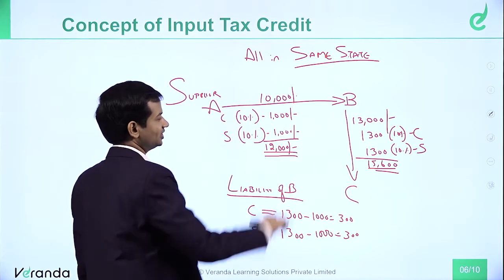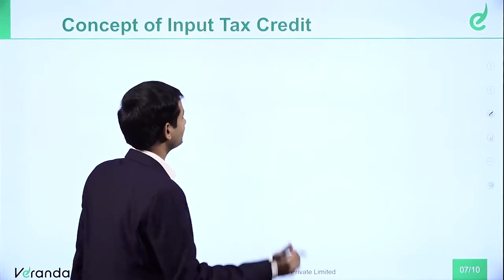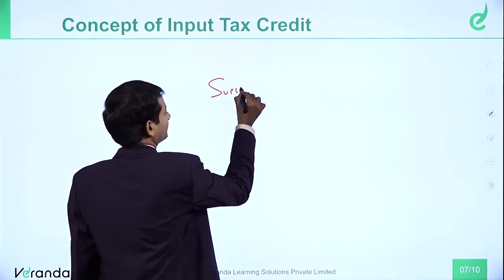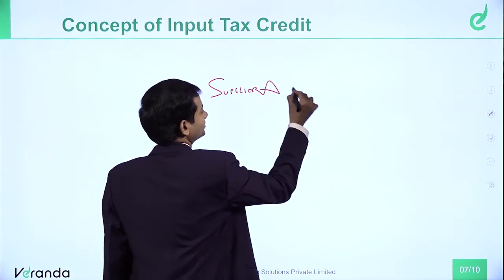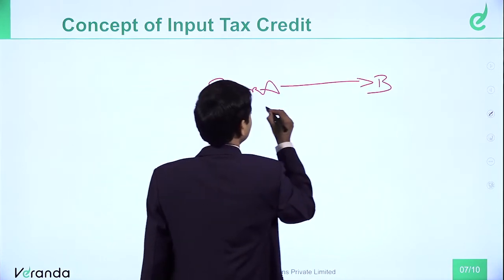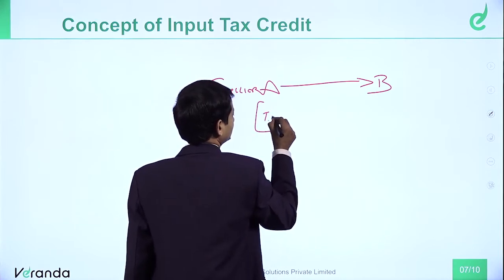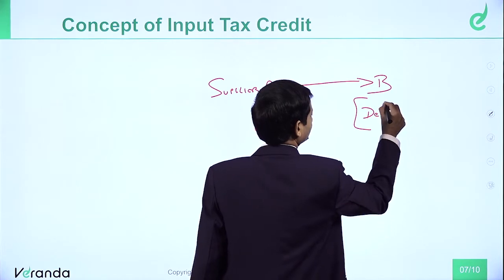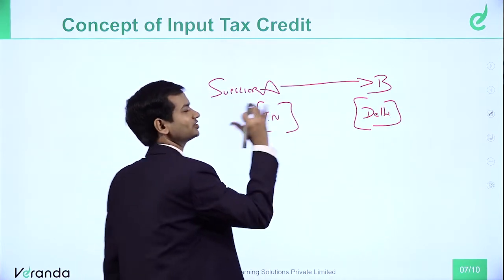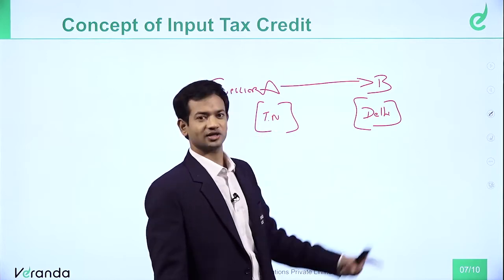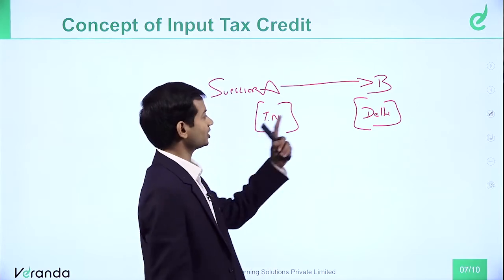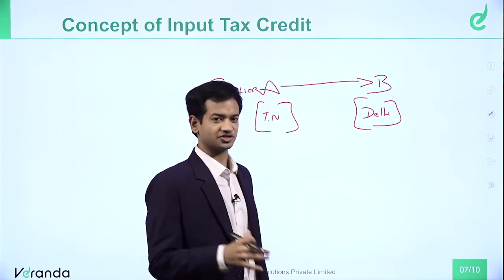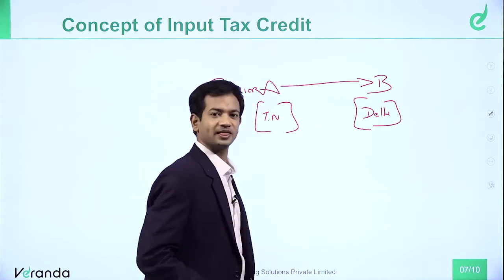Now, this was an intrastate transaction, within the state. Let's say, for example, supplier A supplies goods to B. Let's say this is in Tamil Nadu, and this is in Delhi. So one territory to another territory, one state to another. In that case, what happens? One state to another union territory. Delhi and others with state legislature, those concepts I will explain in the coming sessions. But from one to another, in that case, what happens?